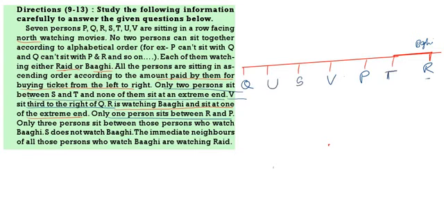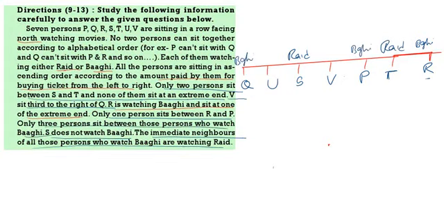Next, S does not watch buggy. That means S watches ride. The immediate neighbors of those who watch buggy watch ride. That means T watches ride. Only 3 persons are there between those who watch buggy. That means Q will be buggy and also P will be buggy. Buggy's immediate neighbors ride. So this is ride. U also will be ride. So this is the total puzzle.